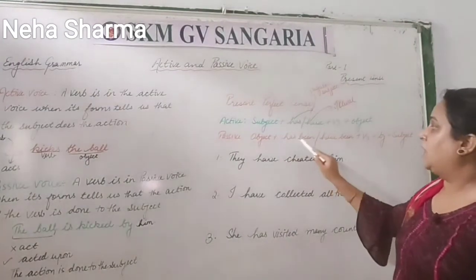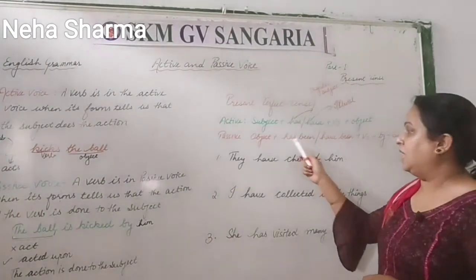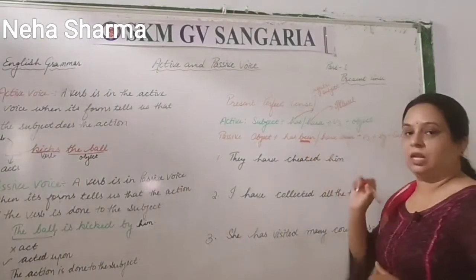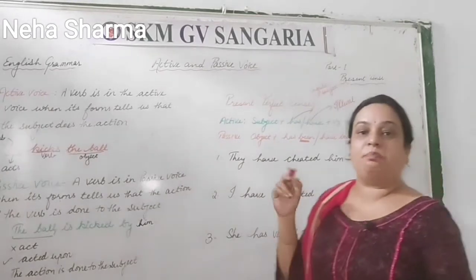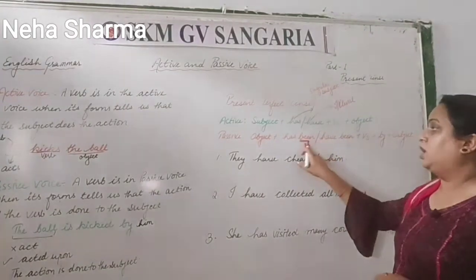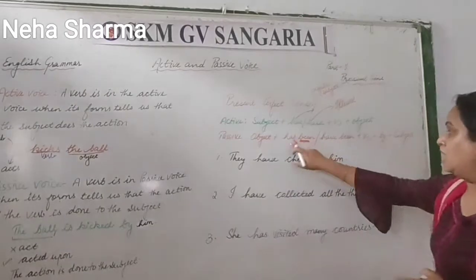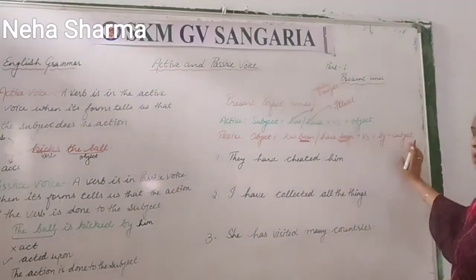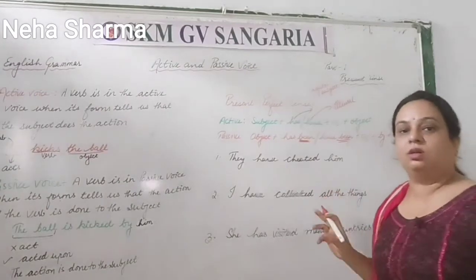This object plus has been or have been. So you have to take care here, when has or have is given, you have to add one thing here. What is that? Been. Like in present continuous, when the ing form was there, what we added there? Being, right? When has and have is given to you, then we have to use been with that. It's B-E-E-N. Okay, has been or have been plus verb third plus by plus subject. Clear? So you have to just take a screenshot of all these formulas and learn it.